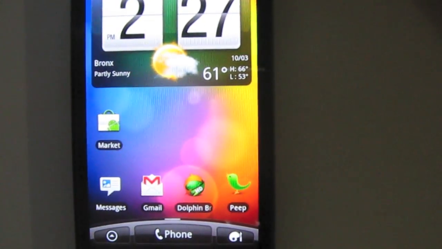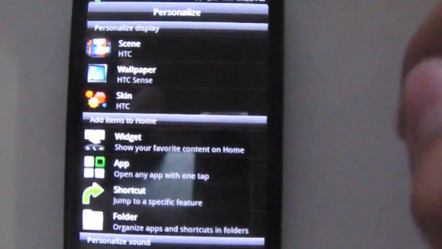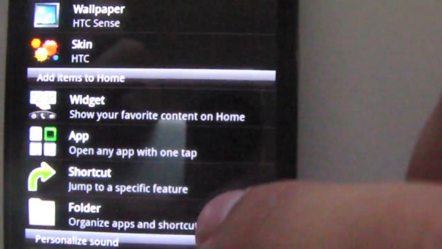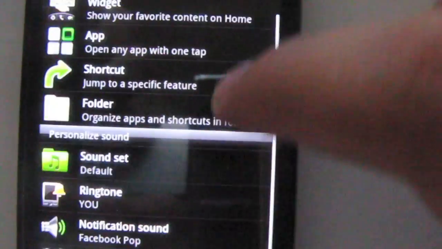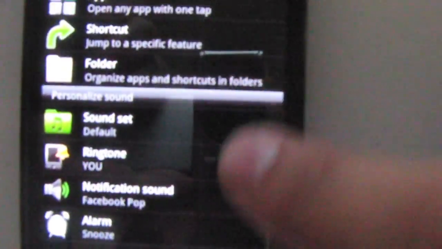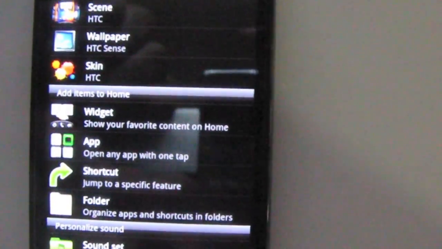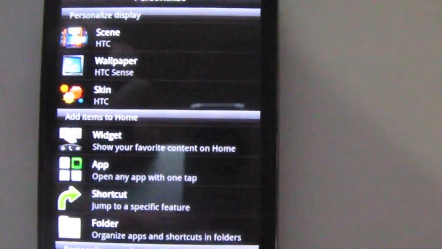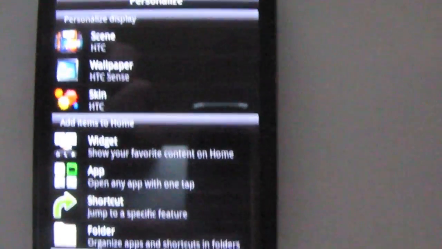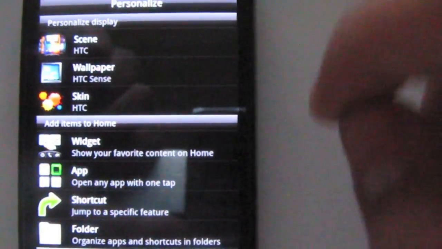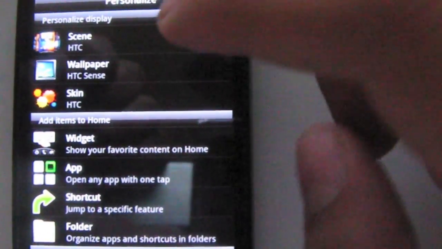First thing I'm going to show you now is the new skins button. This is replacing the add button that you used to have on the Incredible and other HTC devices using Sense UI. You see at the top you can change your skin, your scene, your wallpaper, your skins. Then you have widgets, your apps, shortcuts, folders, and your sound settings. It's an interesting new menu that was shown with the Desire and the Desire HD and the Desire Z phones that are coming out in Europe soon. They'll be coming out in America, hopefully. Mainly just the Z. I really want to play with that phone.